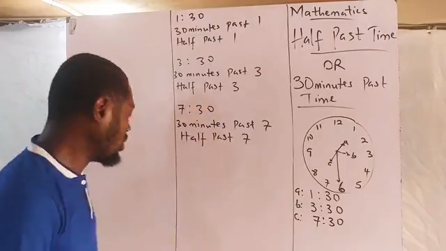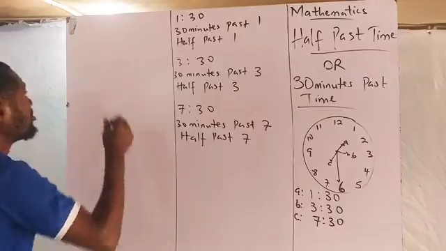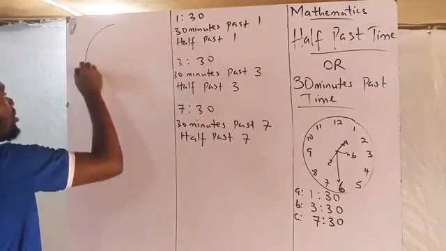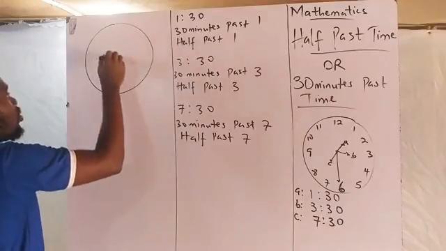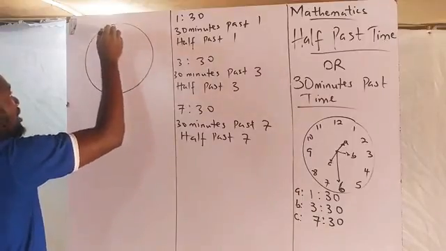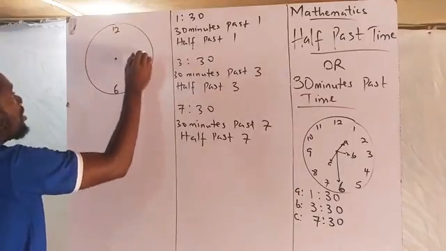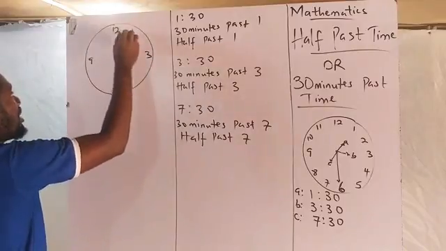Now, you carefully do this for me. Write this time in the two ways that I've taught you right now.